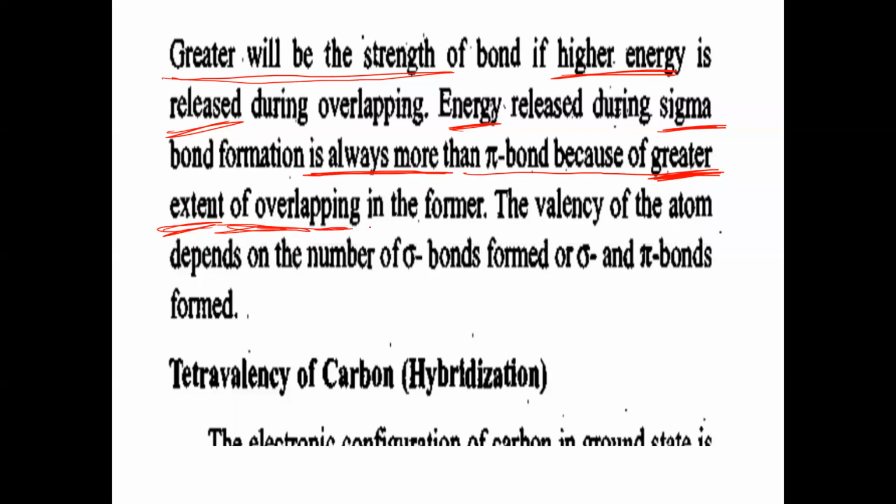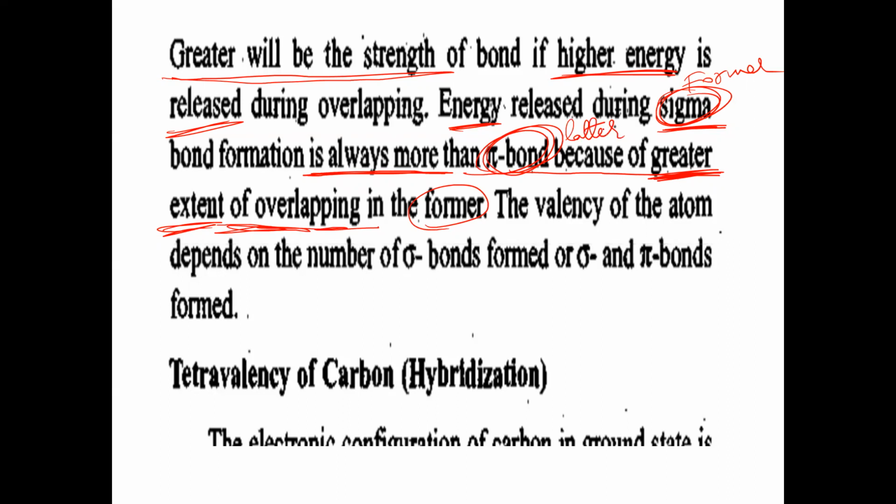So greater extent of overlapping in which case? Sigma bond, in the former. Former means what? What is mentioned first here? Is sigma bond mentioned first or pi bond mentioned first in the sentence? Sigma bond is mentioned first. So sigma bond is called the former bond. Former bond means the first mentioned bond, which is sigma here. And this is called what now? Latter. L-A-T-T-E-R.